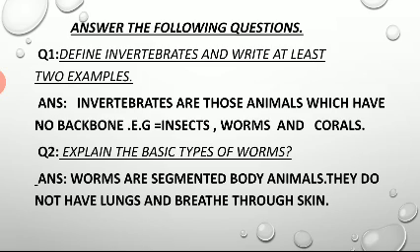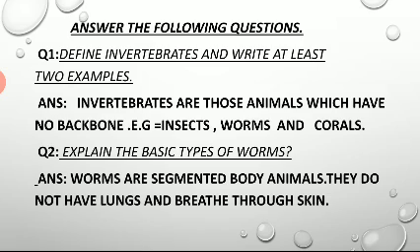Now, question answers are there. Answer the following questions. Question number 1. Define invertebrates and write at least 2 examples. Now we will tell what invertebrates are, and we are all aware that invertebrates are those animals which have no backbone.